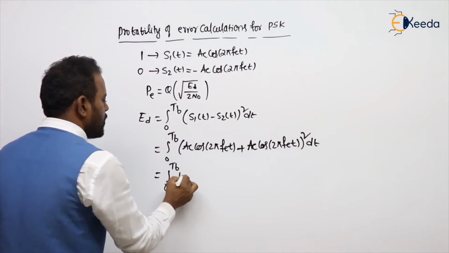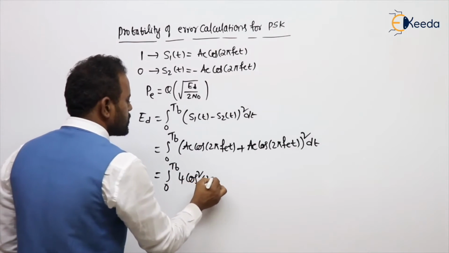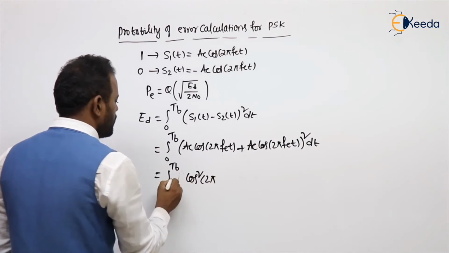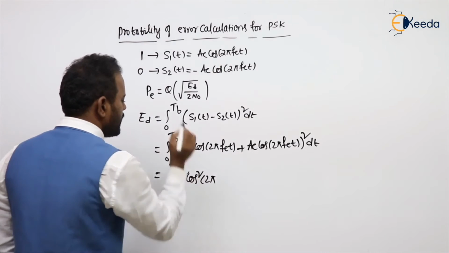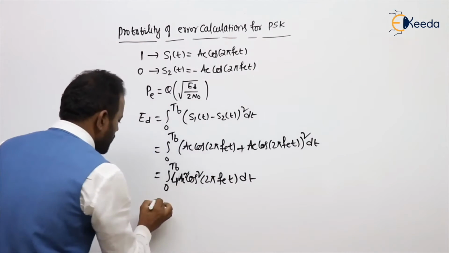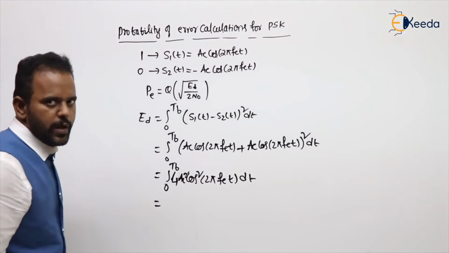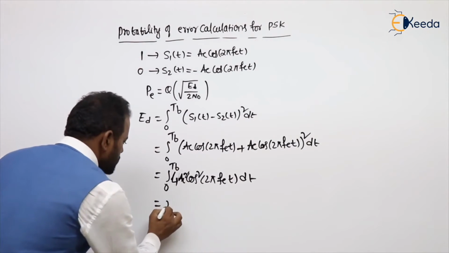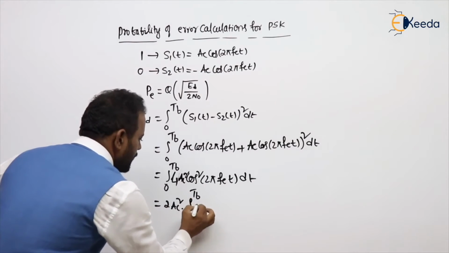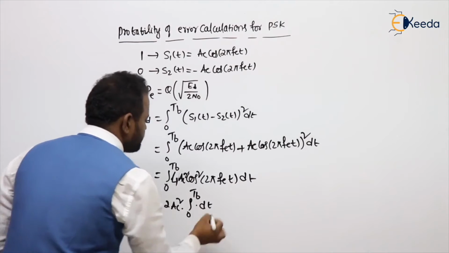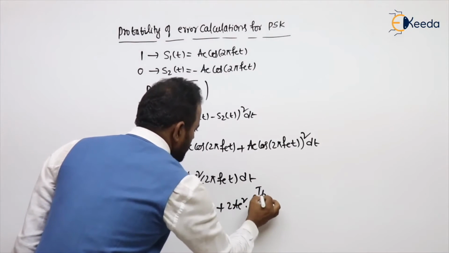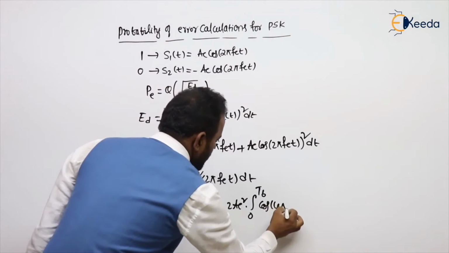So integral 0 to Tb of 4 Ac square cos square 2 pi fc t dt. We know cos square is (1 plus cos 2a) by 2, the 2 cancelled. So 2Ac square you can write outside: integral 0 to Tb of 1 dt plus 2Ac square into integral 0 to Tb of cos 4 pi fc t.